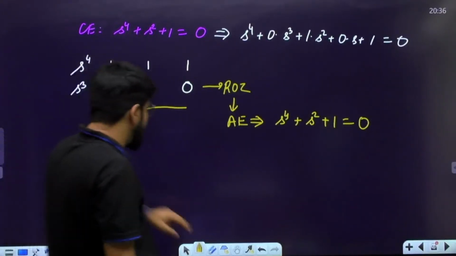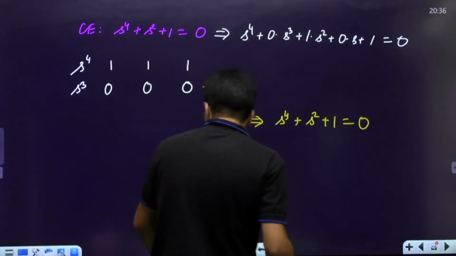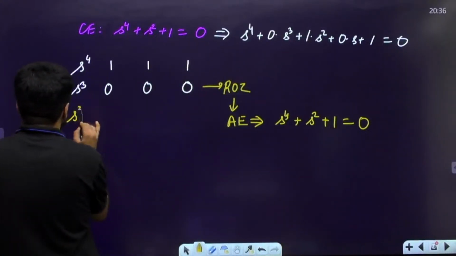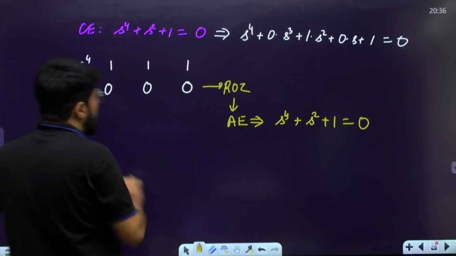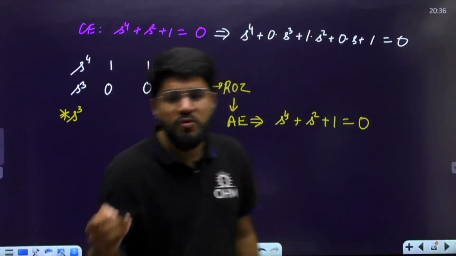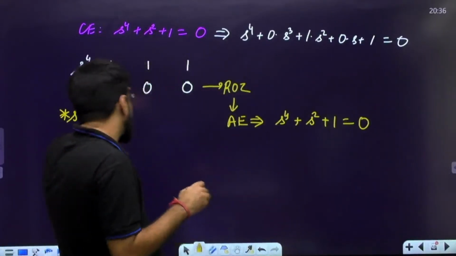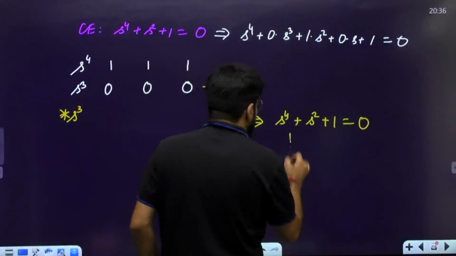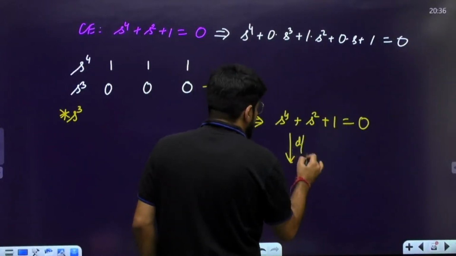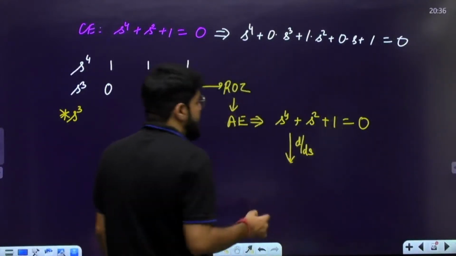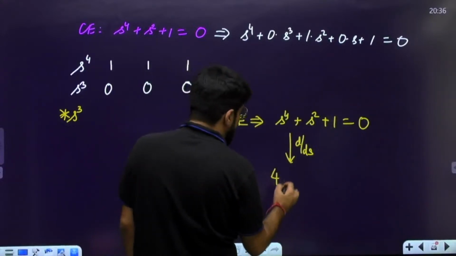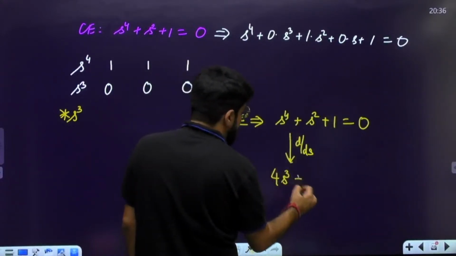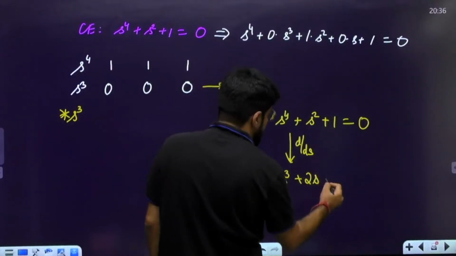To form the next row, we bring a modified s power 3 row. The row of 0 will be replaced by the modified s power 3 row. What is that modified s power 3 row? To form the modified s power 3 row, differentiate the auxiliary equation. So what do you get? 4s cube plus 2s equal to 0.